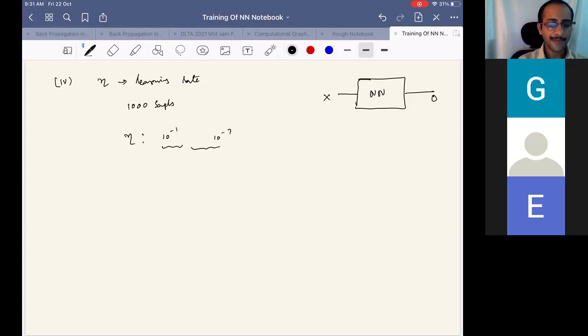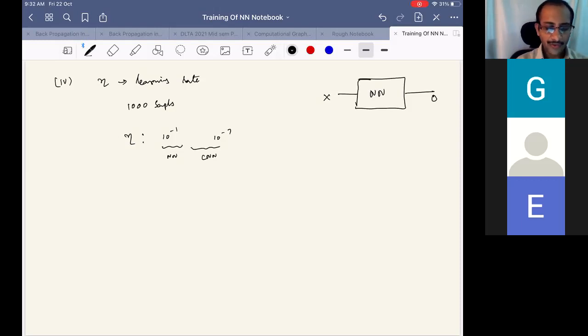For CNNs, 10 power minus 3 to minus 6, something like that. These neural networks will have a higher learning parameter than CNNs, because CNNs are deep neural networks where there are several layers and learning happens at each layer and each neuron, so the learning parameter will also be smaller. So this is the coarse range of the learning parameter.